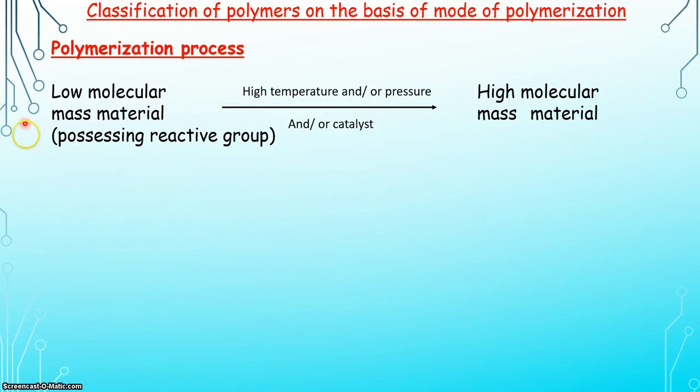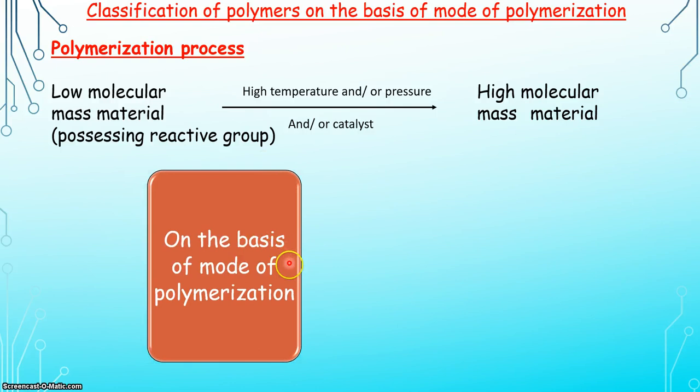As monomers have low molecular mass and polymers have high molecular mass, we can easily say that polymerization is the process by which low molecular mass compounds are converted into high molecular mass compounds by linking together repeating structural units with a covalent bond.